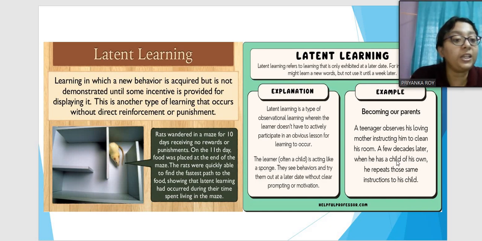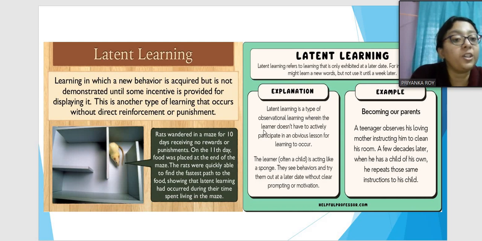Also, a teenager observes his mother instructing him to clean his room, but he is not cleaning. A few decades later, he is applying the same thing to his own child, instructing his child to clean the room. So whatever we have learned from our parents, we apply the same thing to our children. This is latent learning. Since he had no children at that time, he did not apply that learning then, but it was demonstrated at a much later time point. So this is called latent learning.